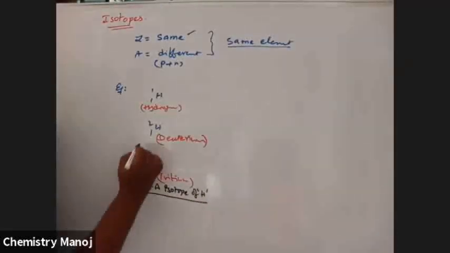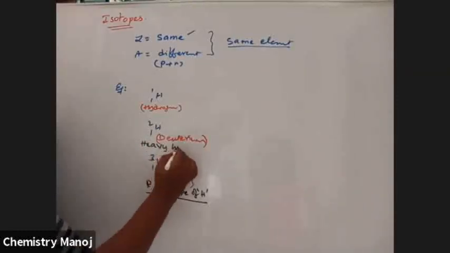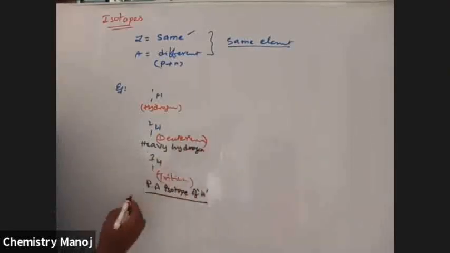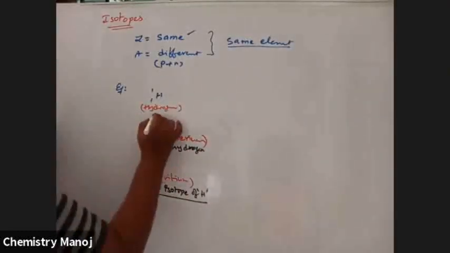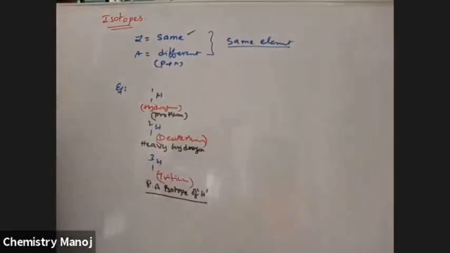It is heavy hydrogen. Simple hydrogen is also called protium, and another name for hydrogen is protium.